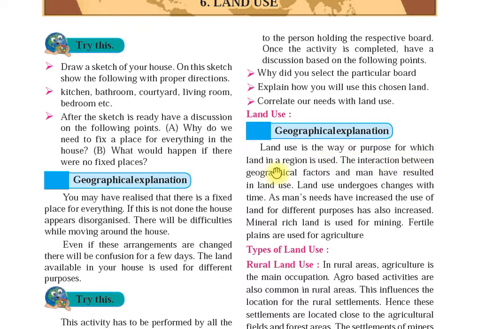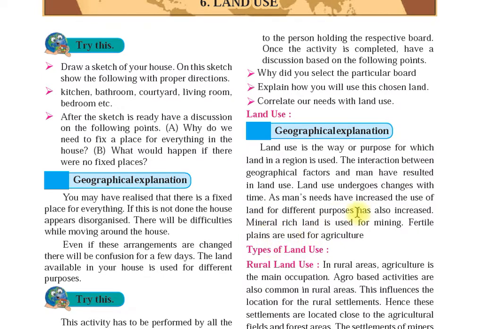The interaction between geographical factors and man has resulted in land use. These geographical factors, like climate and temperature, and man, determine how we use this land. Land use undergoes changes with time. Once upon a time we had agricultural land, but now this agricultural land has been totally destroyed and buildings have been set up. So land can be used for different purposes. As man's needs have increased, the use of land for different purposes has also increased.